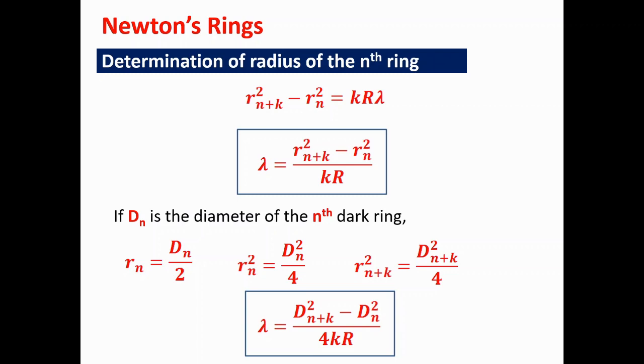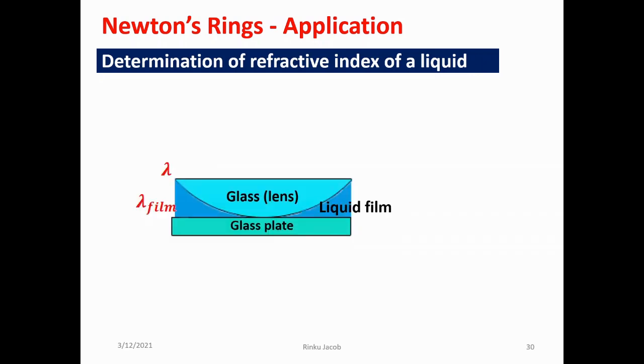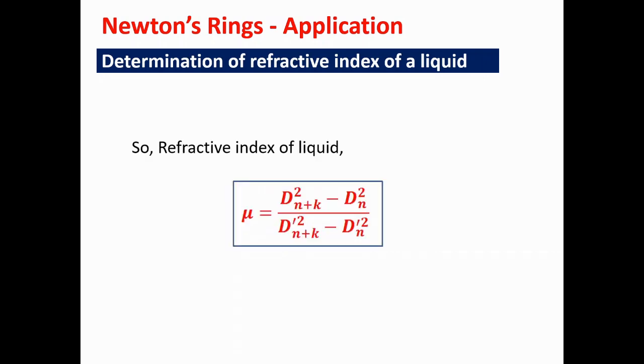Next, we try to determine the refractive index of a given liquid by using the Newton's ring setup. So instead of using air film, we make use of a liquid film whose refractive index has to be determined. So the refractive index of the liquid can be determined by comparing the diameters of the (n plus k)th and nth ring formed using air film with that of the diameters of the (n plus k)th and nth ring when it is formed using the liquid film.